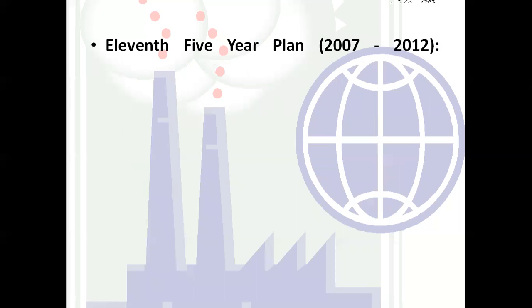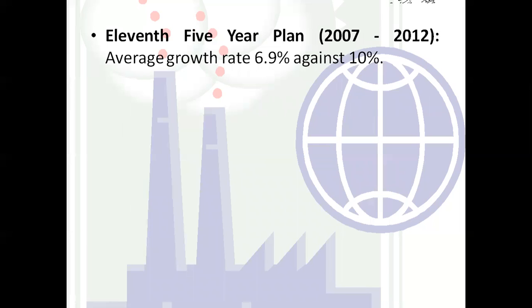Next one is the 11th 5-year plan. In the 11th 5-year plan, the year was 2007 till 2012. In this, again they assumed that we were going to achieve 10% per annum, that is, they targeted an increase in the industrial sector by 10% per annum.